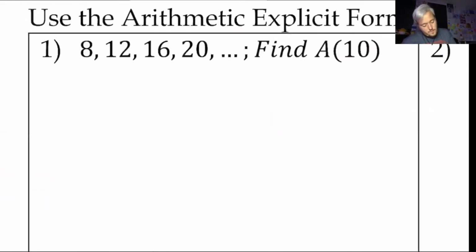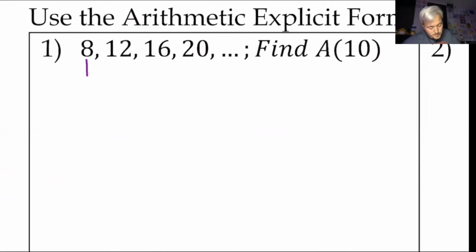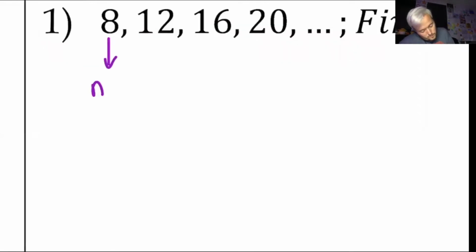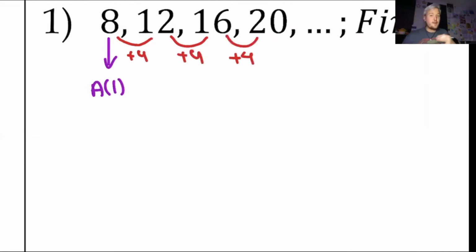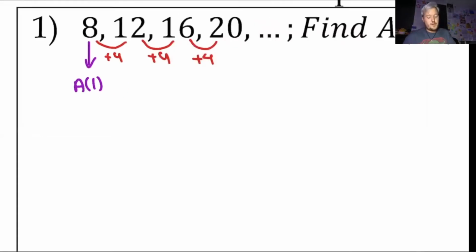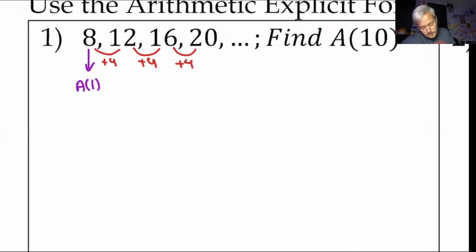So here's the thing, you have to have your first term. So I know my first term here is 8. So this is my a of 1. Now I need to check my change. So from 8 to 12, well, that's plus 4, and plus 4. So I know it's arithmetic. Now that's my common difference. And then my n value, I want to find the 10th term. So that's my n value.